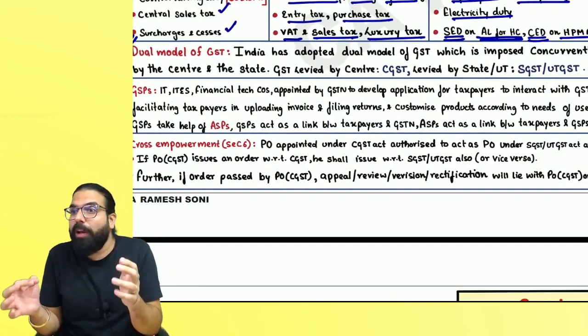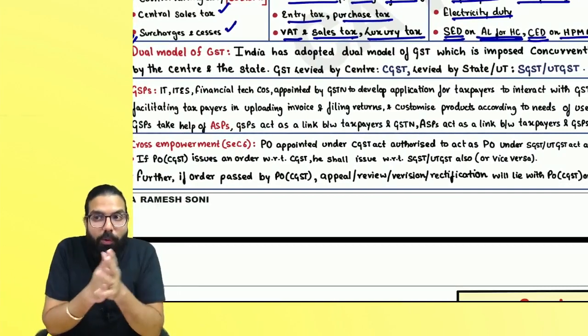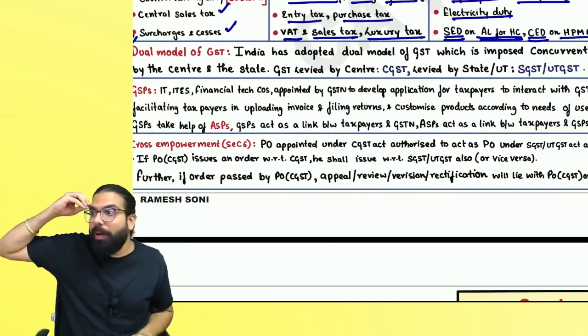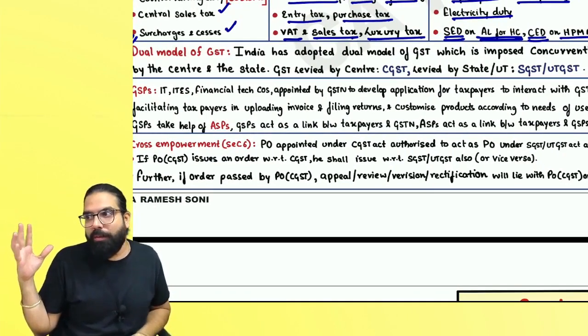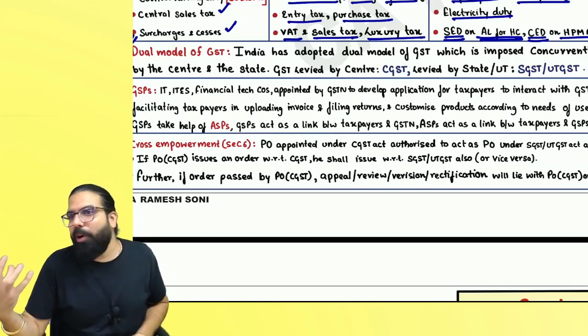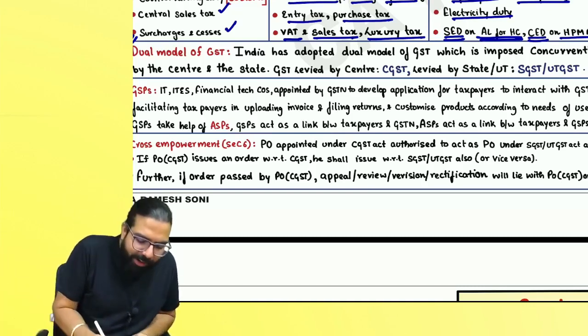The next one over here is dual model. India has adopted which model, everyone? Dual model of GST. And you know what? This dual model is basically the Canadian model which has been adopted by India. Are we clear, everyone? India has adopted Canadian model of GST. Can I go ahead, everyone? Actually, it's a dual model.